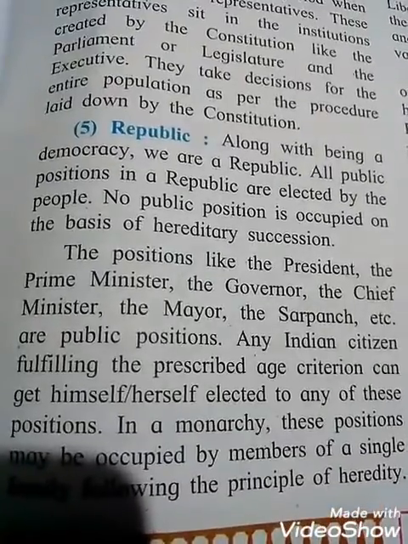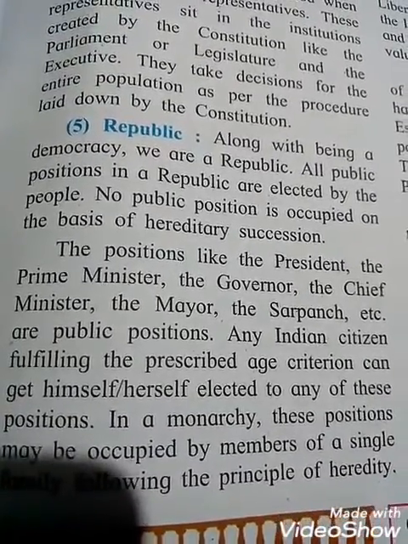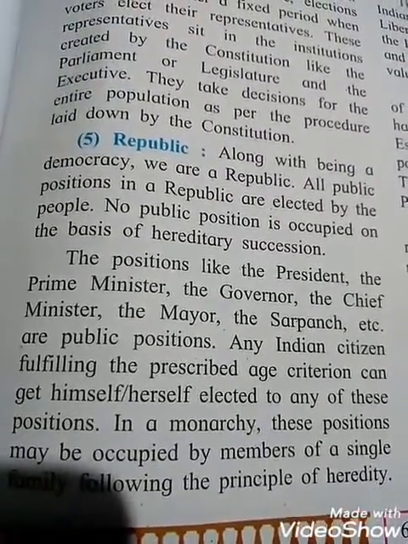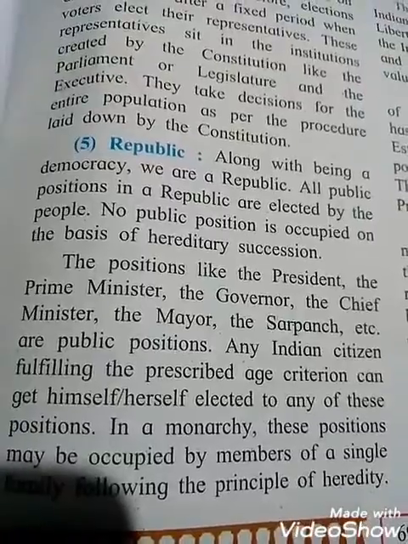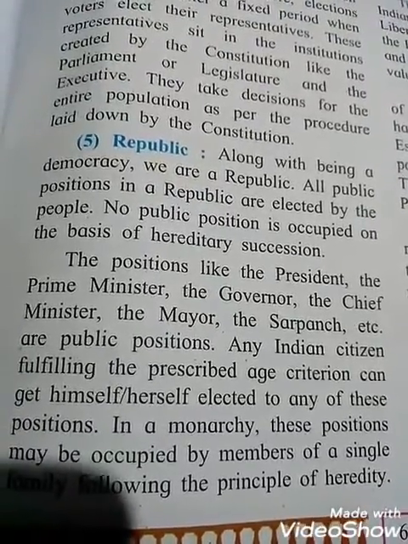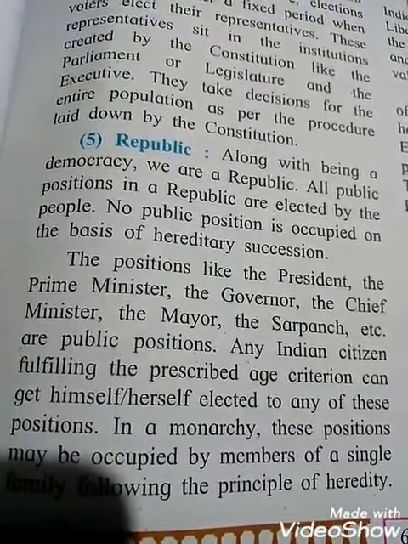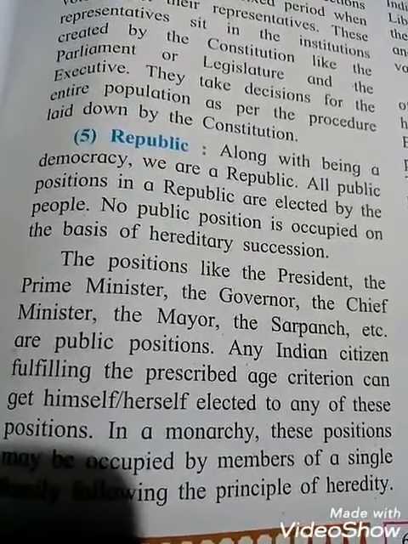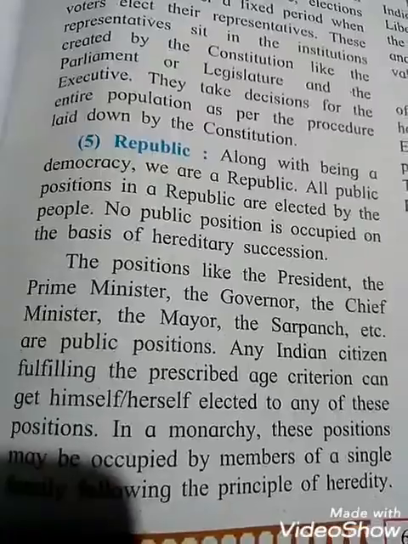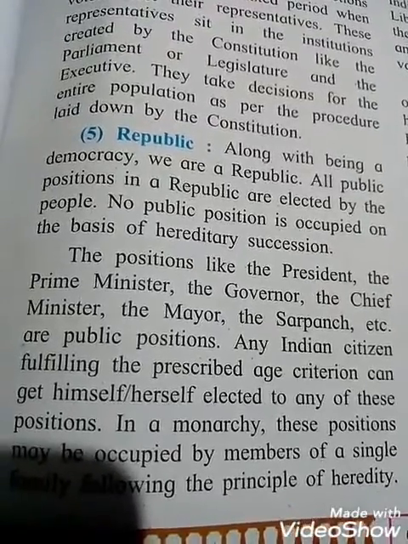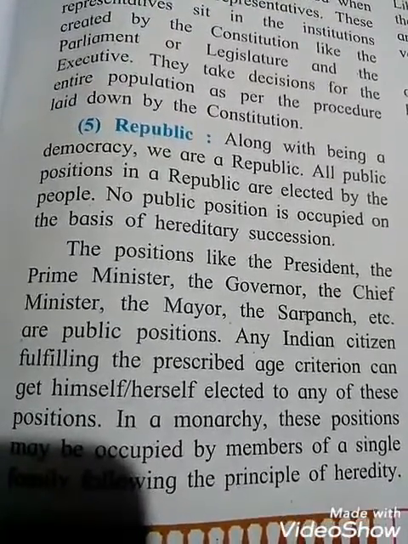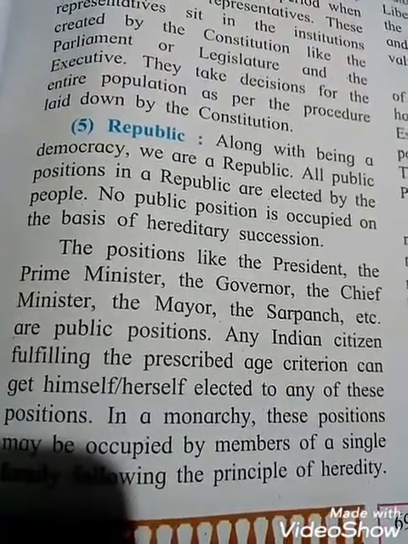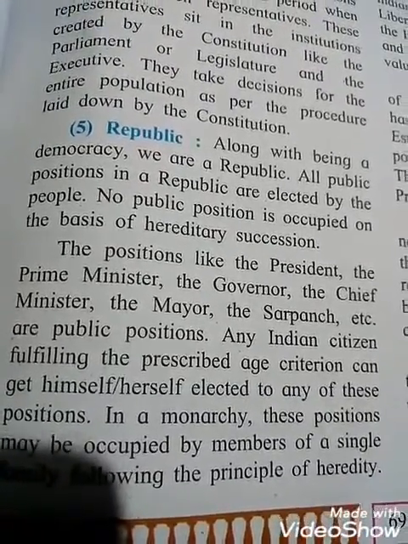The positions like the president, the prime minister, the governor, the chief minister, the mayor, the sarpanch, etc. are public positions. So the citizens of India have the right to become president, prime minister, governor, chief minister, mayor or sarpanch. Any Indian citizen fulfilling the prescribed age criterion can get himself or herself elected to any of these positions.